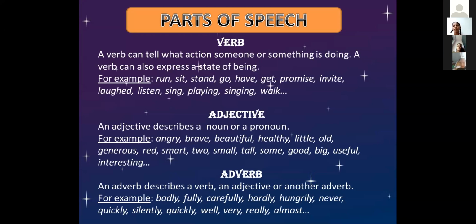An adverb describes a verb, another adjective, or another adverb. In most cases, it describes only a verb. We already know a verb is an action. How that action happened, fastly, slowly, whatever it is, that we call an adverb. Sometimes it may describe an adjective also. You know what an adjective is, right? Whatever describes a noun or a pronoun, we call it an adjective. If it is describing an adjective, then we call it an adverb.